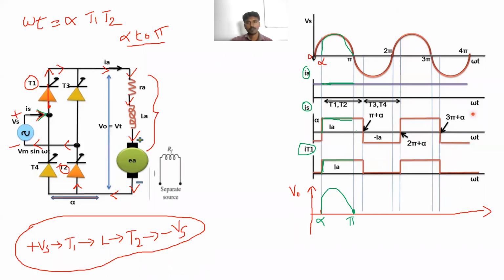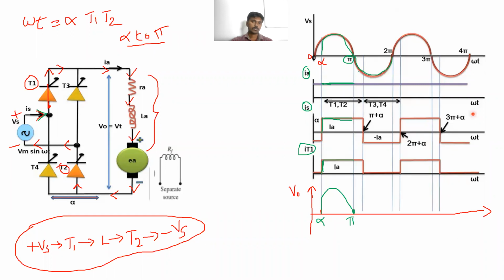Next, after pi, what is the supply voltage after pi? Does it go to negative or not? Yes. At omega t equal to pi, the supply voltage goes to negative. Clear? So due to this, what will happen?